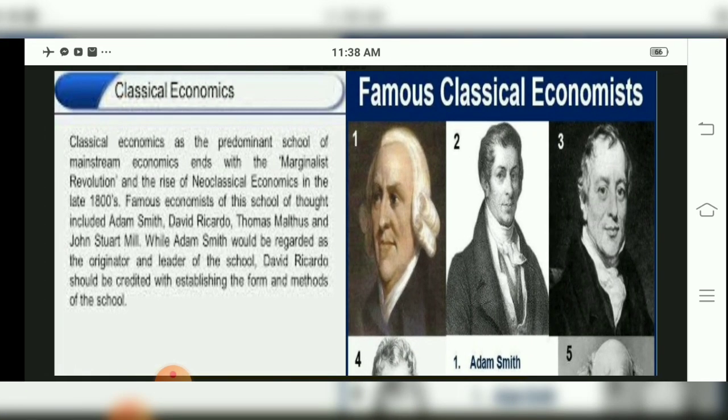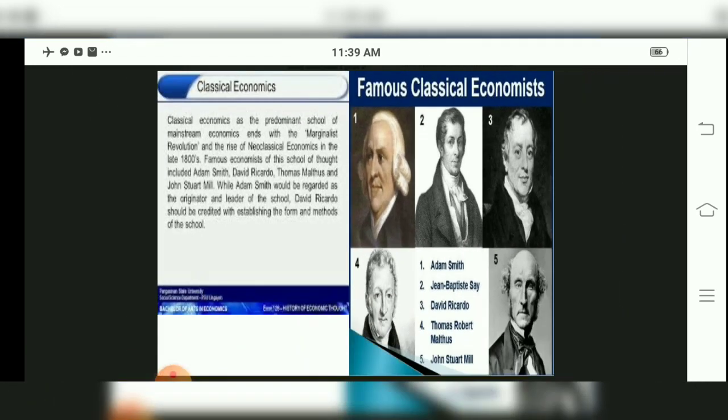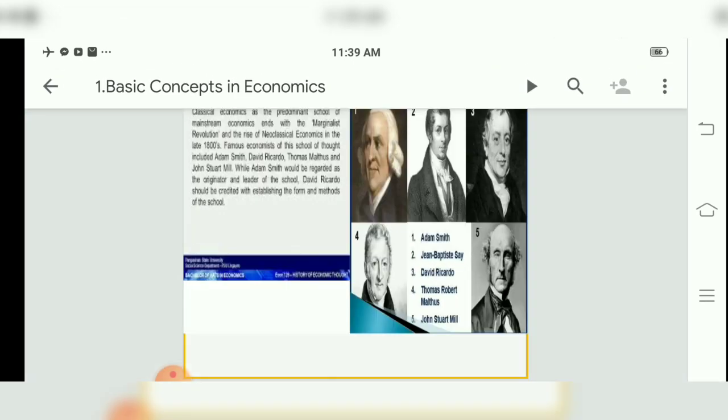Now we have come to this word, that is classical economist and neoclassical economist. We know this. Somewhere the authors, or say Professor Alfred Marshall or this particular people, are called neoclassical economists. Why? What is the reason? So classical economics means it will not study in an individual way, means it will not talk about a particular product or particular commodity, children. And neoclassical theory means it will take particular things individually. Whatever study will be there under this neoclassical theory, it will be done individually. So classical economists are there and neoclassical economists are there.